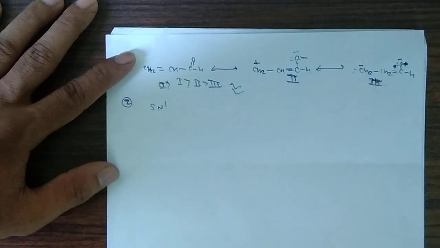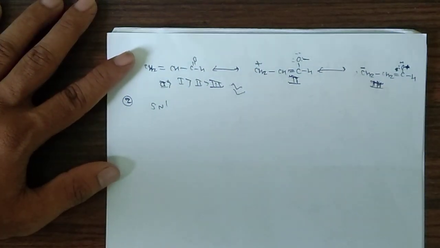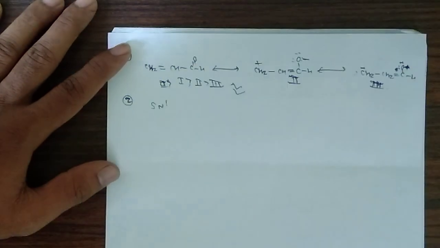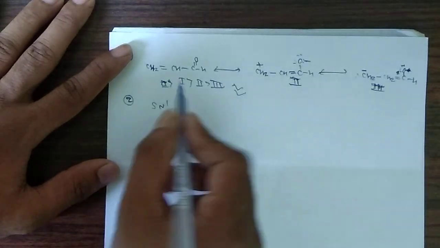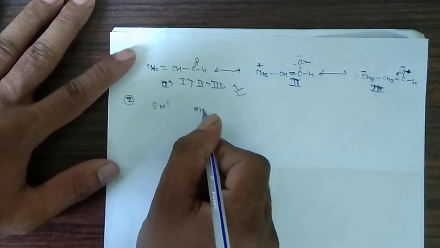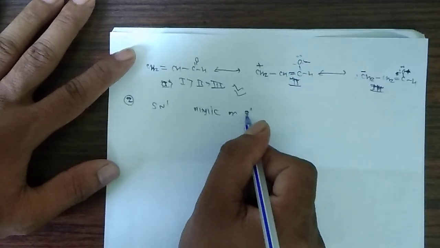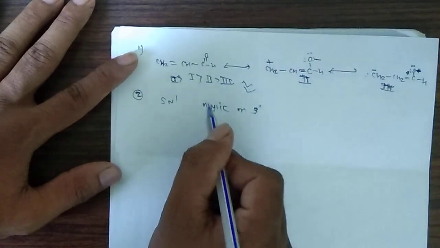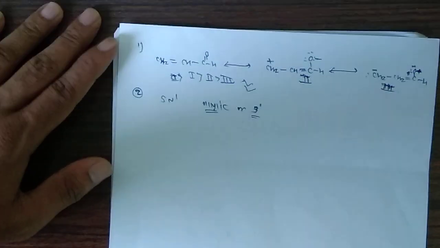So what is the SN1 reaction? SN1 means unimolecular nucleophilic substitution reaction, in which a carbocation is formed and that carbocation is well stabilized. It may be an allylic carbocation or a 3-degree carbocation, which are more stable. So if these carbocations are formed, then the compound will give the SN1 reaction.